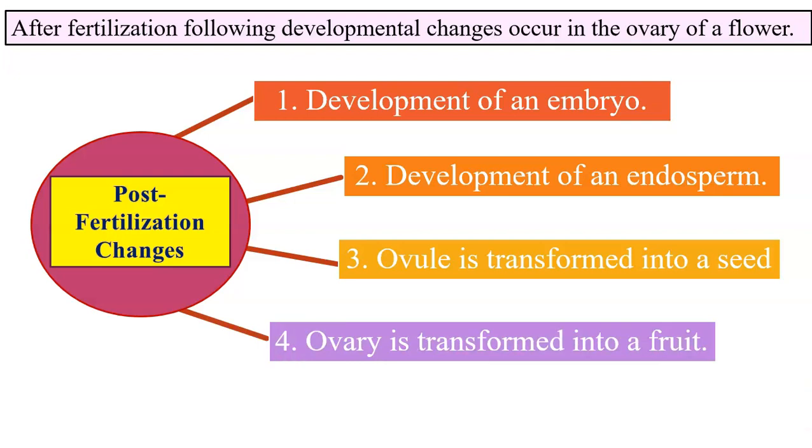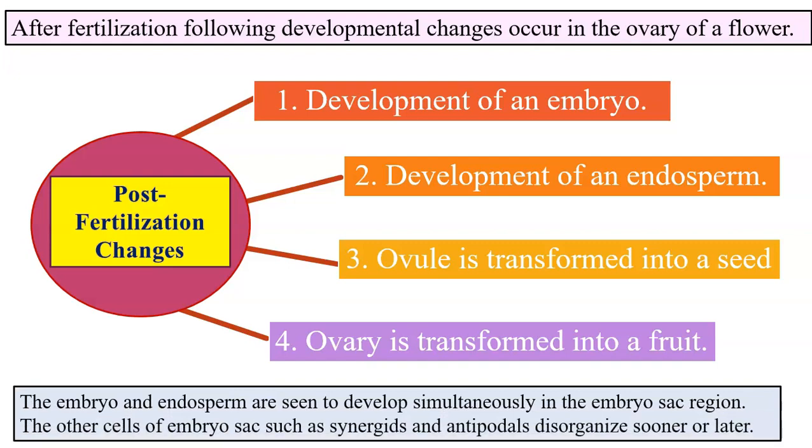Though we are saying embryo development and endosperm development one after the other, in reality, these developments occur simultaneously, whereas the other cells of the embryo sac, such as synergids and antipodal cells, they eventually disorganize. Let us first see the development of diploid embryo.